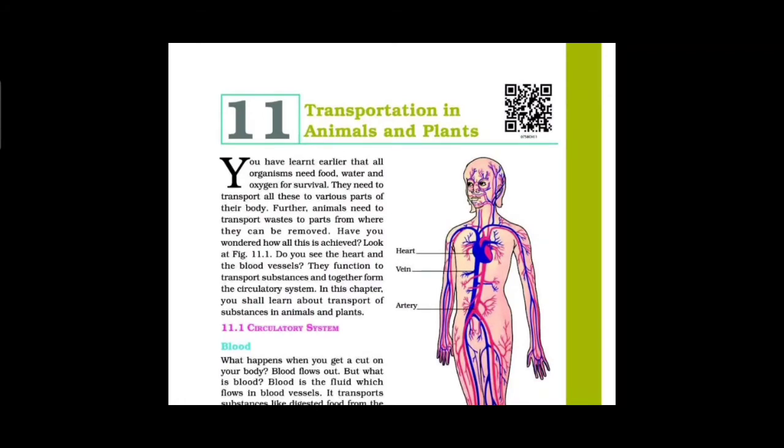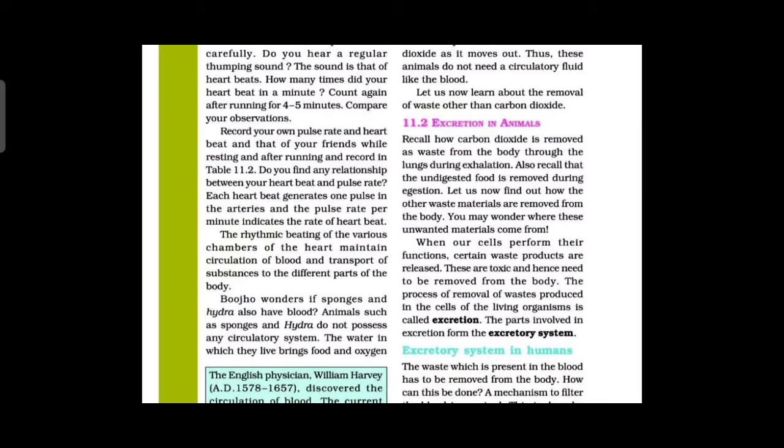Then the heart consists of what? Two chambers. What are they? Left ventricle and right ventricle. Okay. Then today we are going to study about what? Excretion in animals and humans. Now we are going to study about excretion in animals.